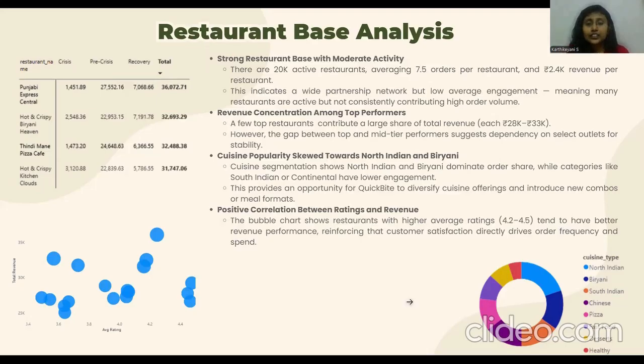The third insight is cuisine popularity skewed towards North Indian and biryani. Most people order North Indian and biryani, and other cuisines are less ordered. So this provides an opportunity for QuickBite to diversify cuisine offerings by introducing several combo meal offers. The last insight is there is a positive correlation between ratings and revenue. The bubble chart over here shows that restaurants with higher average ratings like 4.2 or 4.5 tend to have better revenue. So this shows that customer satisfaction and order frequency are directly proportional.